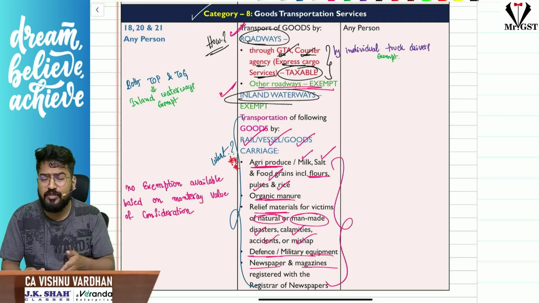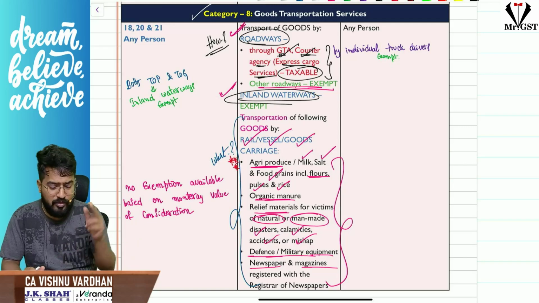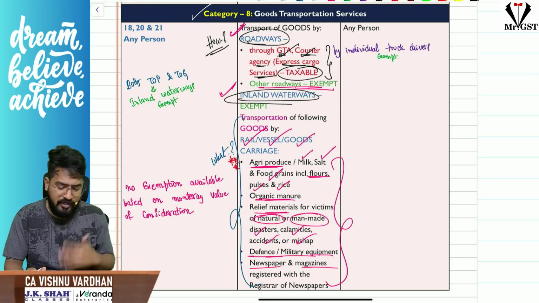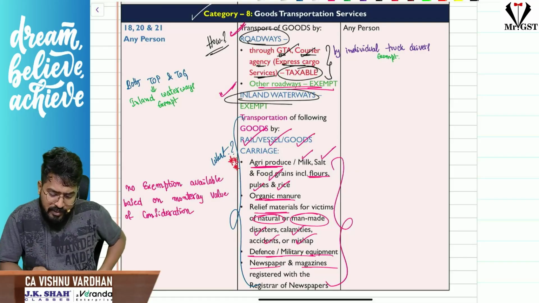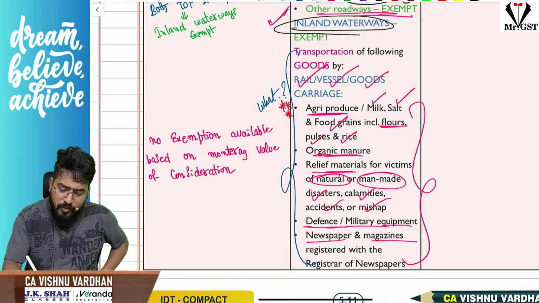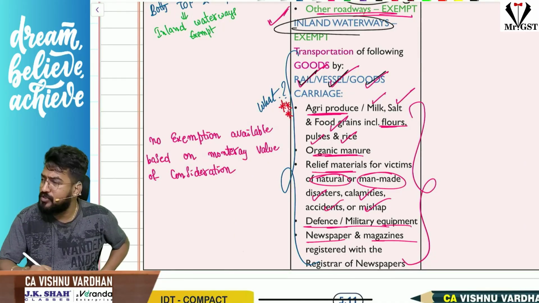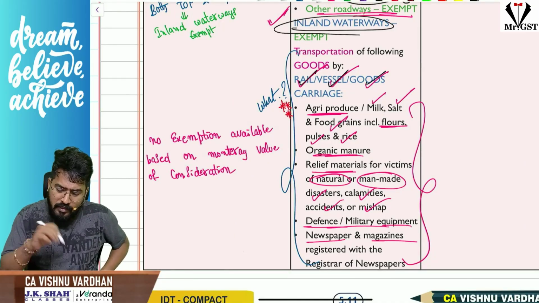That means if you are transporting through airways, they have not spoken anything, so it is taxable. If you are transporting the goods through railways, nothing is given here, so it is taxable. Okay. Now, sir, the point is, even though you are transporting through rail, vessel or goods carriage, sir, if you are